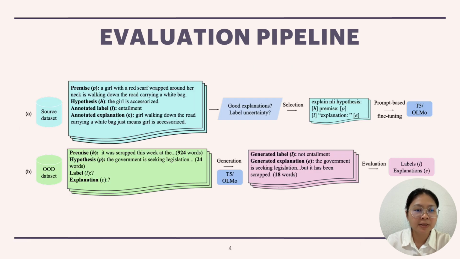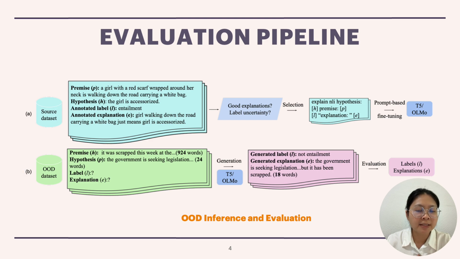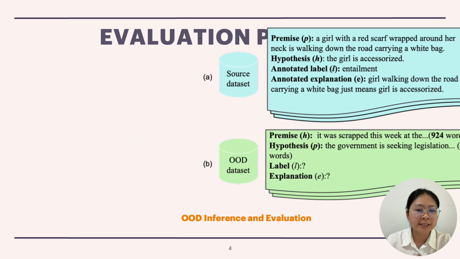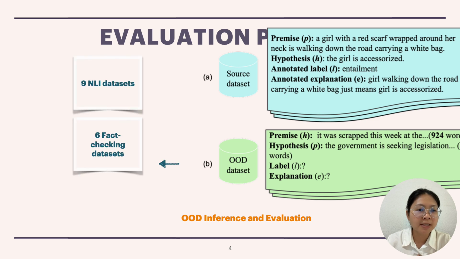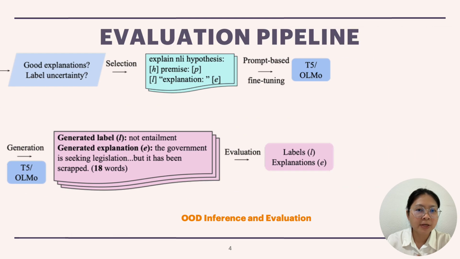The second major part of the evaluation pipeline is OOD inference and evaluation. For out-of-distribution evaluation, we selected a diverse number of datasets, which has 9 NLI datasets, 6 fact-checking datasets, and 4 hallucination detection datasets. So in total, 19 datasets were evaluated based on a fine-tuned model, and then we go to the evaluation stage.